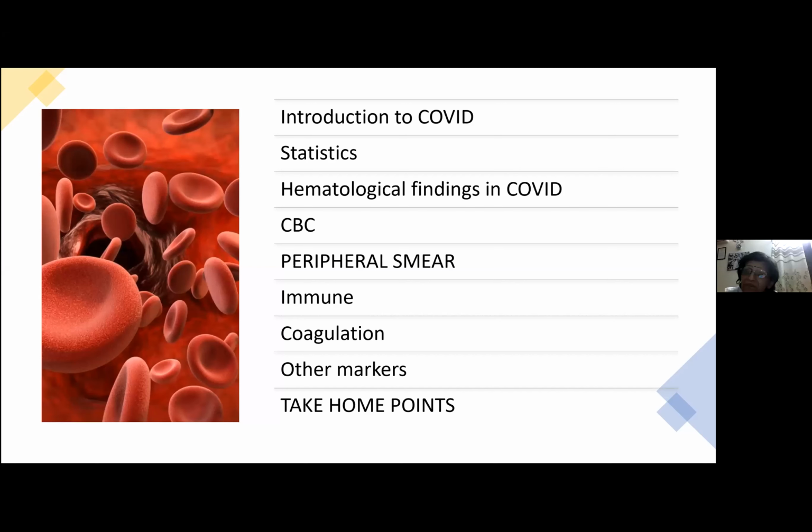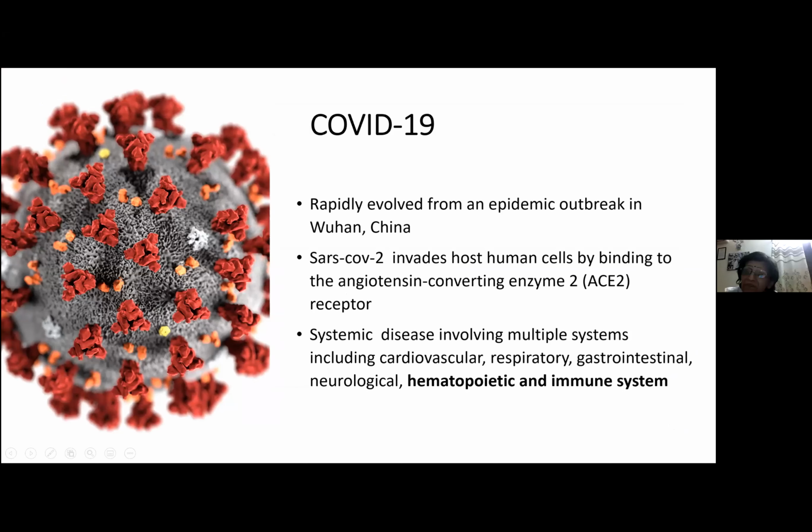Now, all of us know that COVID has rapidly evolved from an epidemic outbreak in China. And you all know how it invades the cell, through the ACE2 receptors. It is a systemic disease. It involves multiple organs like the cardiovascular system, respiratory system, GI, neurological, hematopoietic, and immune system.